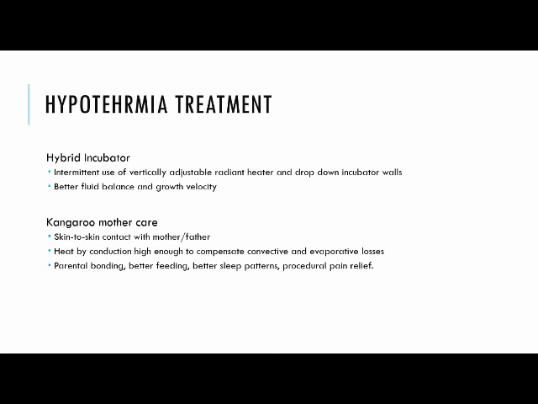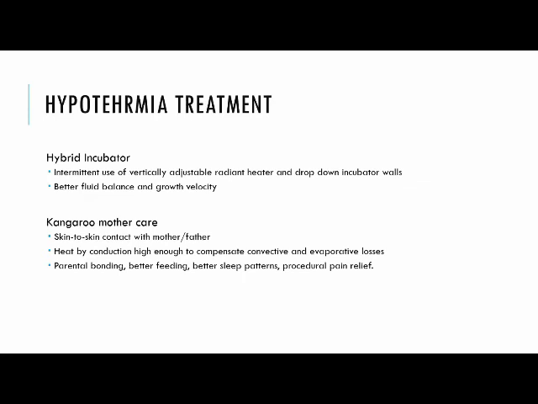Radiant warmer is used for unstable infants during medical procedures. It heats by radiation and does not prevent convective or evaporative losses. The temperature is maintained by servo mode or manual mode. But this has high insensible water losses. It can be reduced, as I said earlier, by using semi-permeable dressing or coconut oil application.